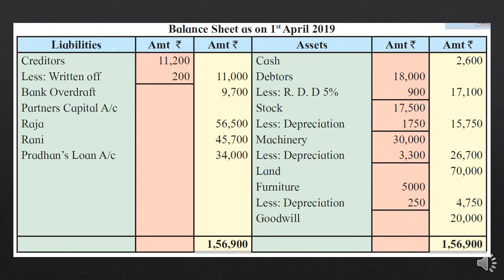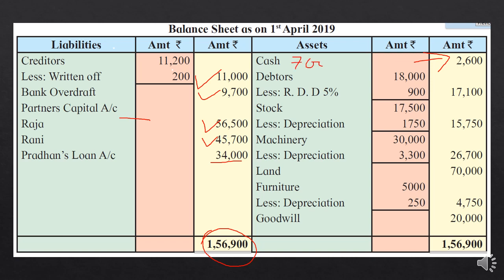So let's take the first item, creditors, the amount was 11,200. After the reduction, what should be the amount? 11,000 should be shown in the outer column. Bank overdraft, nothing was given, so you will copy from the old balance sheet as it is. And in the partners' capital accounts, Raja's closing balance is 56,500 and Rani's is 45,700. And the loan account of Pradhan was showing 34,000. After totaling it, you will get 1,56,900.